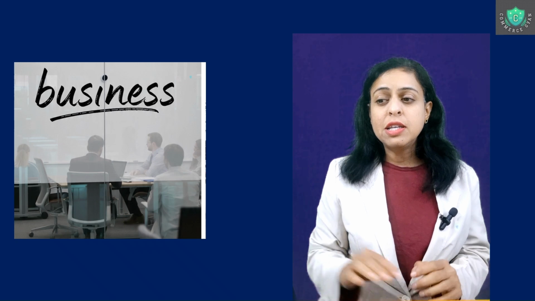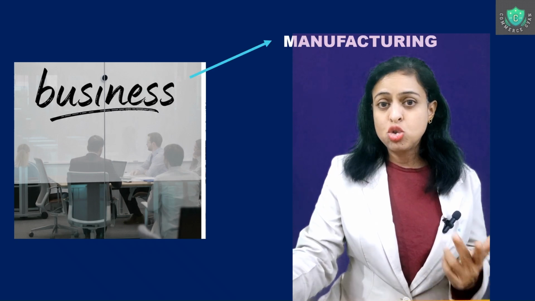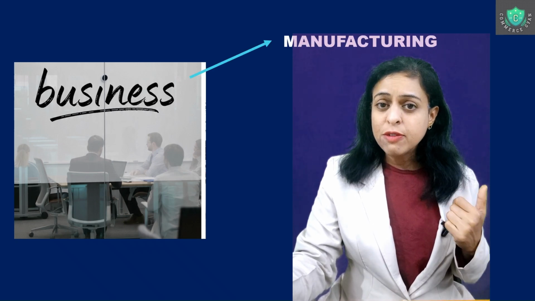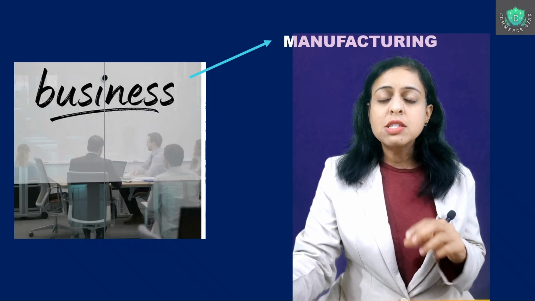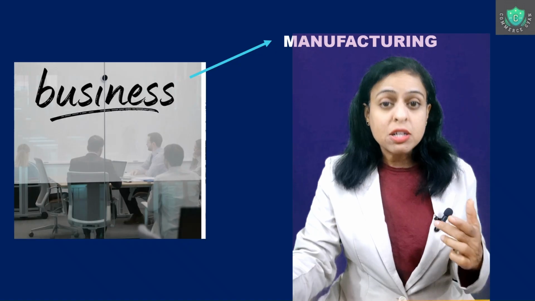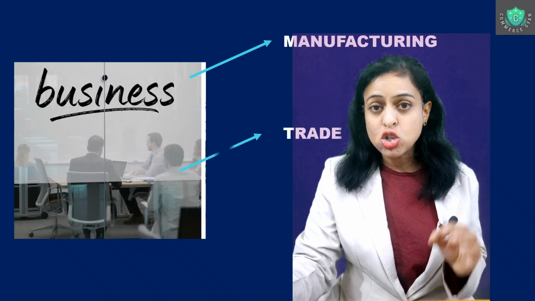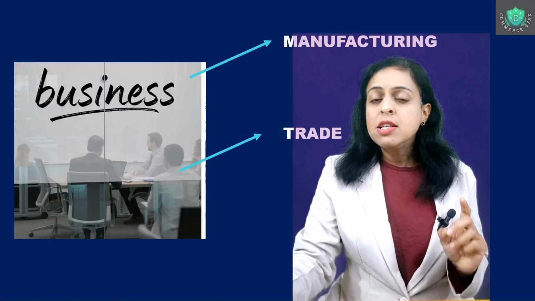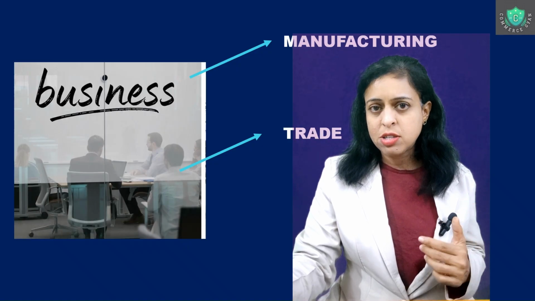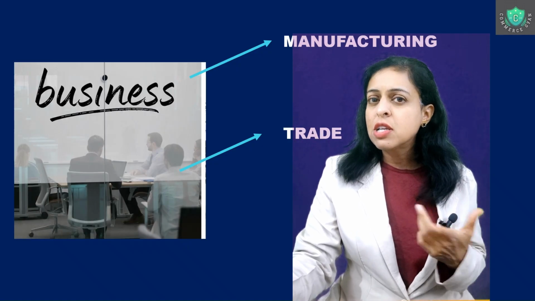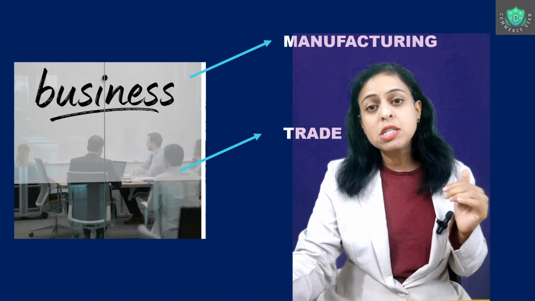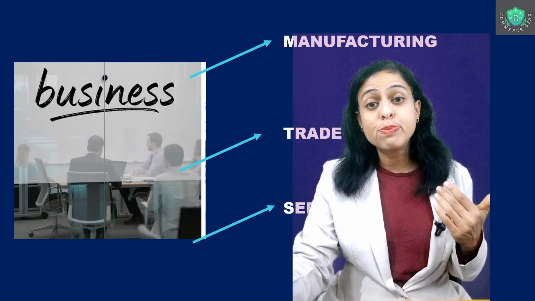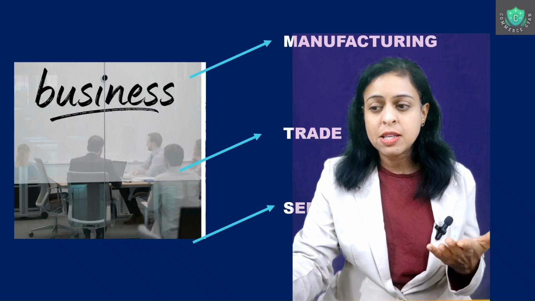Now business can be in the format of manufacturing, trading, or service. So what is manufacturing? You often see industries which make goods. These industries which are actually making products will come under the classification of manufacturing activities. Some industries don't give any products, but they give you service. Let's suppose a hospital where the doctor is treating the patients. This is a service industry, or a service which is provided in the format of business.